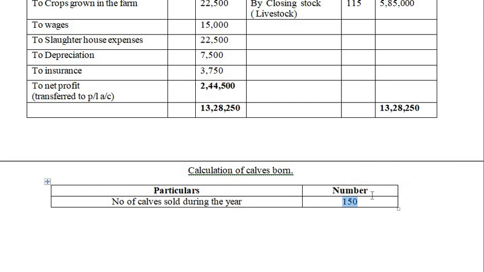Next, after the number of cattle sold during the year, we add the purchase, the number of slaughtered cattle.